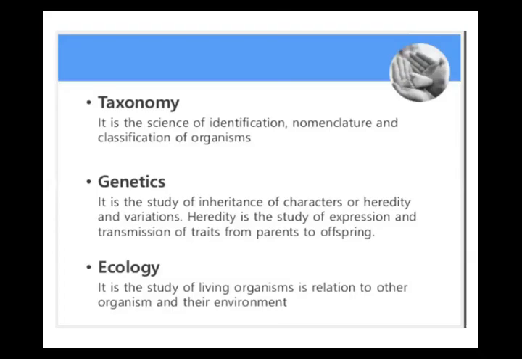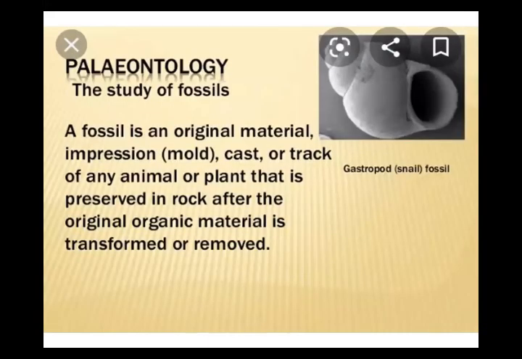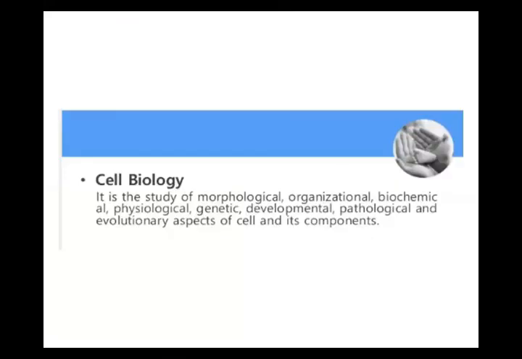Genetics is the study of inheritance and heredity variations, the properties which are transferred from parents to their offspring. Ecology is the study of the relationship of living organisms with each other and with their non-living environment. Paleontology is the study of fossils and those organisms that lived in the remote past.